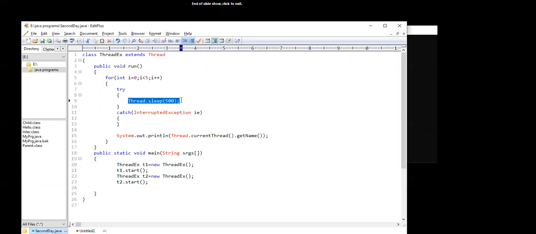Okay, so here we use the concept of sleep.